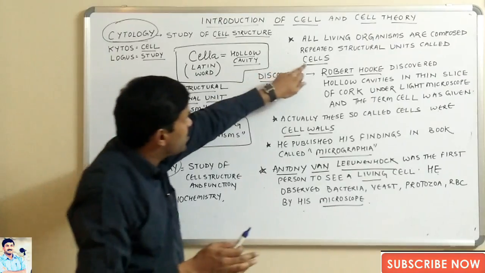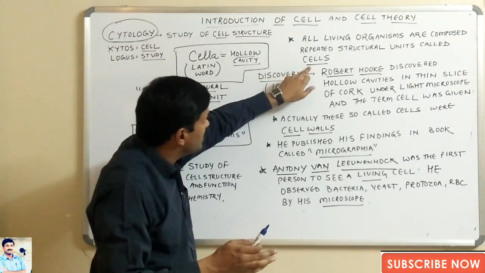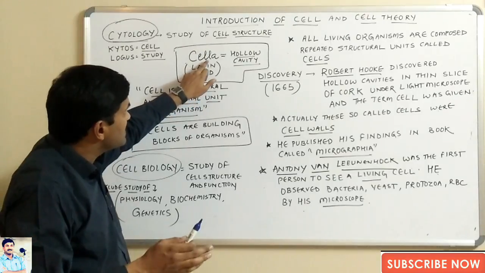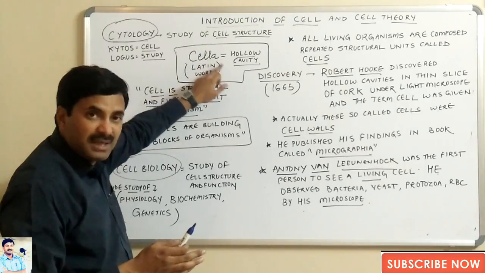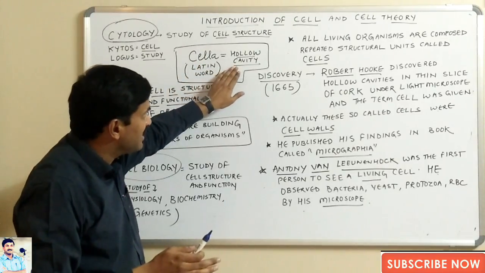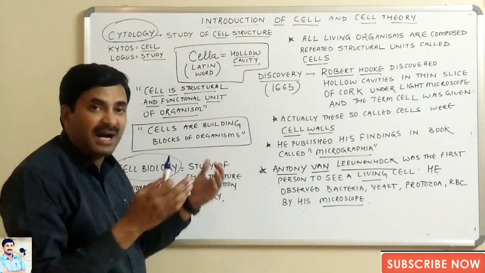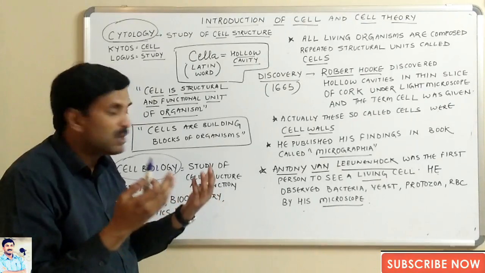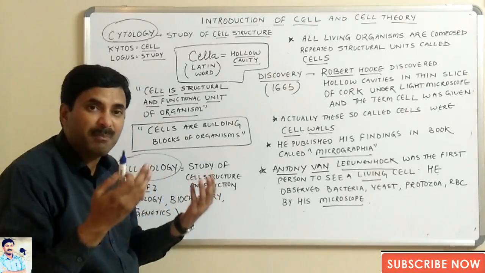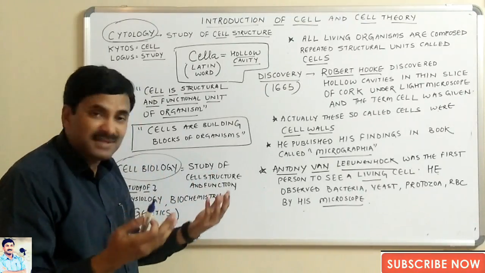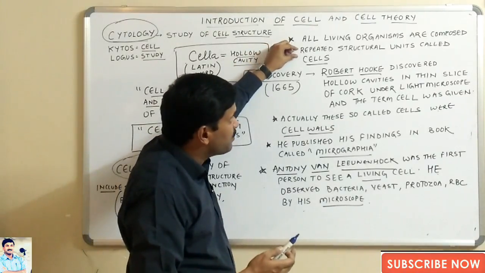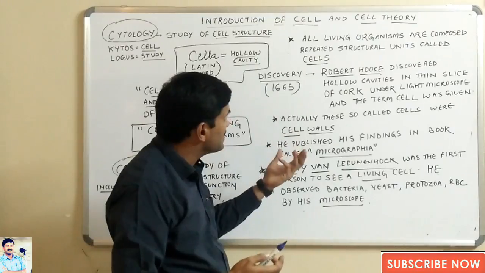Now this word cell is coming from a Latin word known as cella. Cella means hollow cavity. Means cells are just like hollow compartments. They can be called hollow cavities, hollow compartments, hollow utensils, etc. So all living organisms are composed of cells.